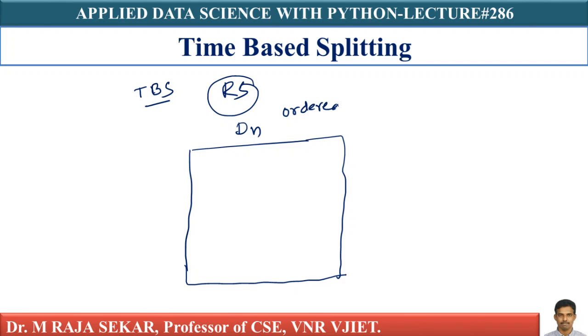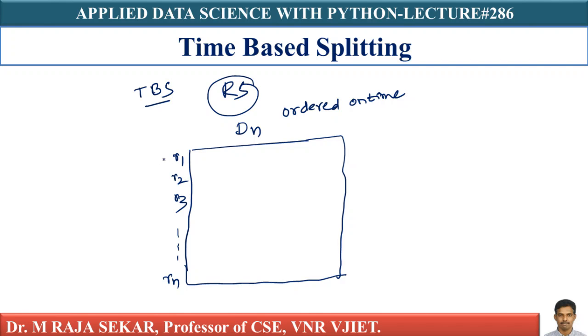It can be ordered on time because for each review, let me say this is review 1, review 2, review 3, and so on. Let me assume there are n reviews: R1, R2, Rn. R1 means first review, R2 means second review, Rn means nth review.